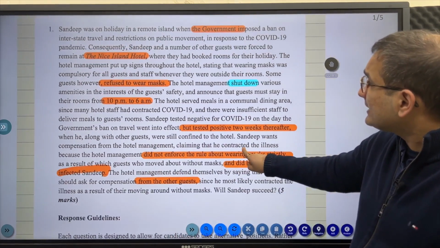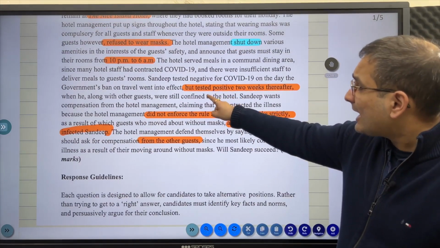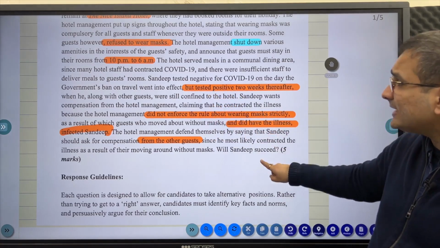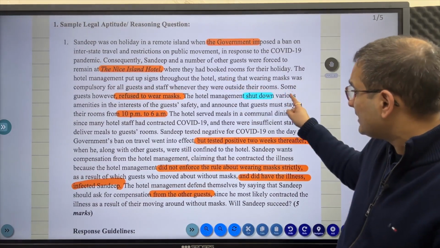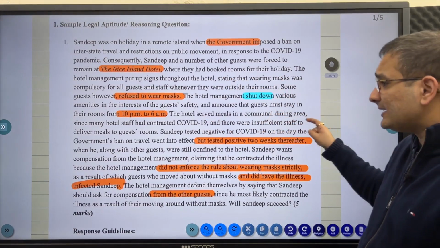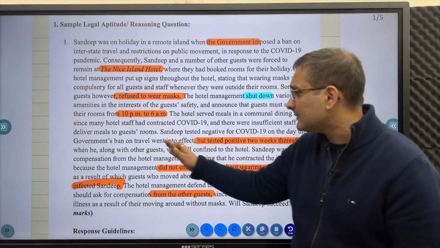यहाँ पे अगर मैं होटल की liability fix करना शुरू करूँ तो we can argue कि जी ऐसा है, आपने you did not enforce the rule about wearing the mask strictly and you basically served, यहाँ पे कहीं पे लिखा हुआ है, and the hotel served meals in a communal dining area. Since many hotel staff had contracted COVID-19, there was insufficient staff to deliver the meal to guests.